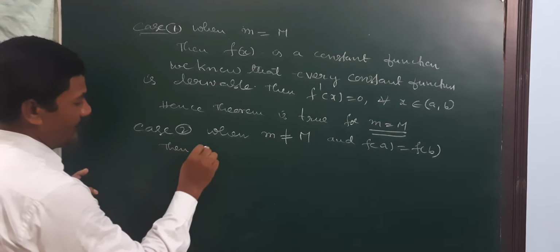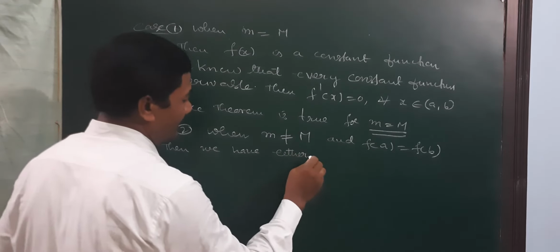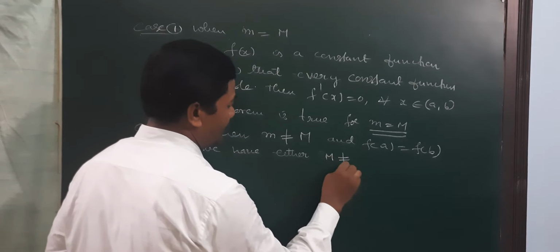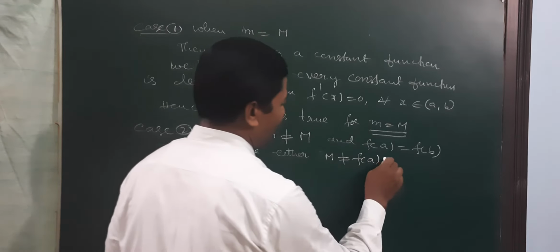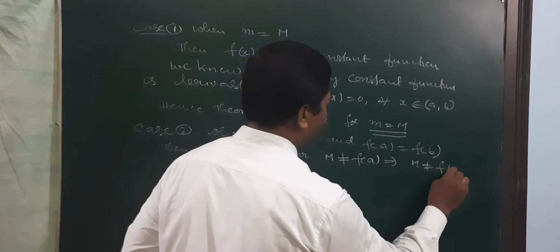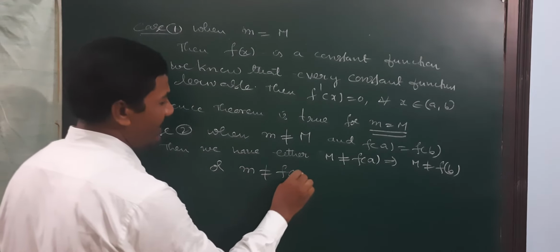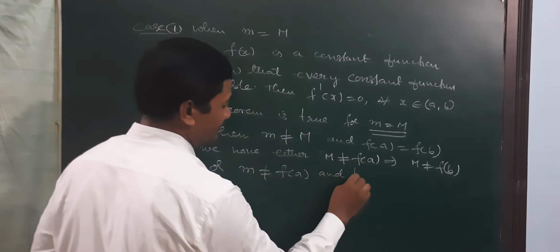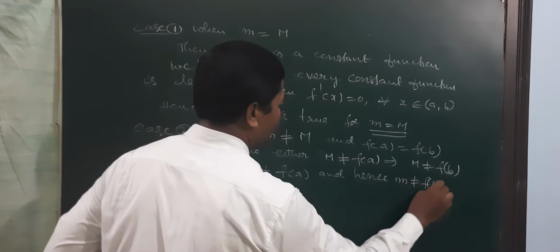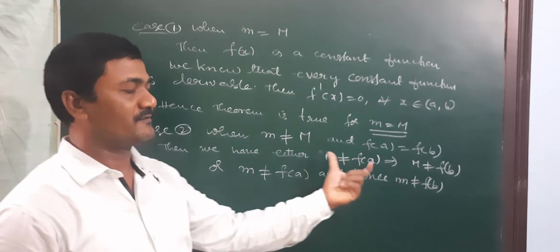Then we have either f(a) = M, or M is not equal to f(a), which implies M is equal to f(b) only, or m is not equal to f(a), and hence m is equal to f(b) only. So either the first case is true or the second case is true. Suppose we take the first case.